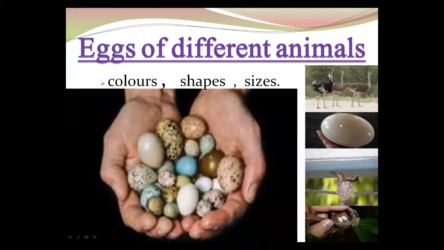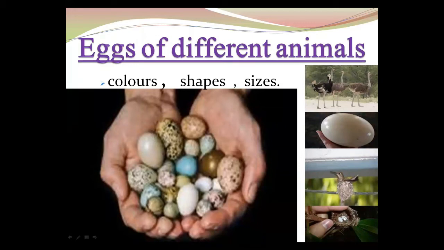The smallest egg is of the hummingbird. Do you know? It is smaller than the sparrow. It is a very small bird. The smallest bird's egg, the hummingbird's egg, weighs only half a gram.